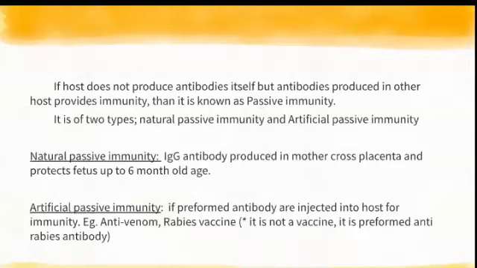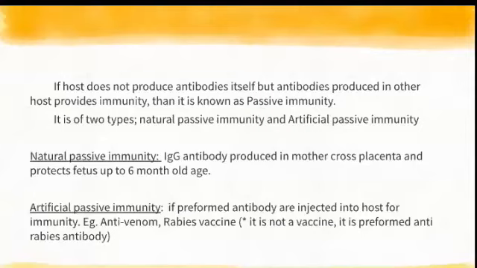This passive immunity is again classified as natural passive immunity and artificial passive immunity. For example, IgG antibody produced in mothers. What is natural passive immunity? We never get any other natural passive immunity, only from the mother in the womb. The mother gets the antibody and that antibody is transferred to the fetus through the placenta and it will stay up to 6 months. Why do we ask the mother to feed the baby? That is to improve their immunity.